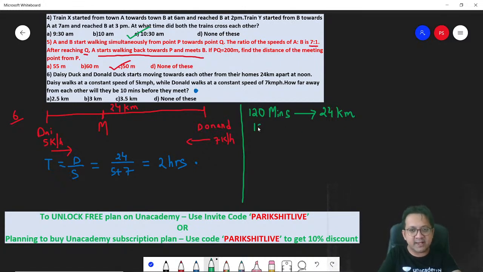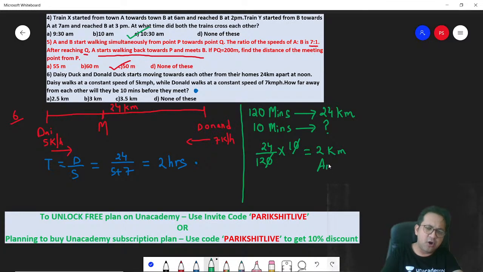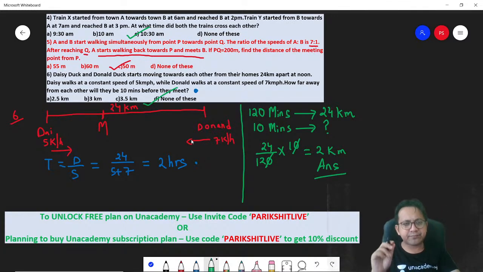So 10 minutes before they meet, how much distance would they have covered? Applying the unitary method, 24 divided by 120 into 10 comes out to be 2 kilometers. Answer is 2 kilometers. None of these.